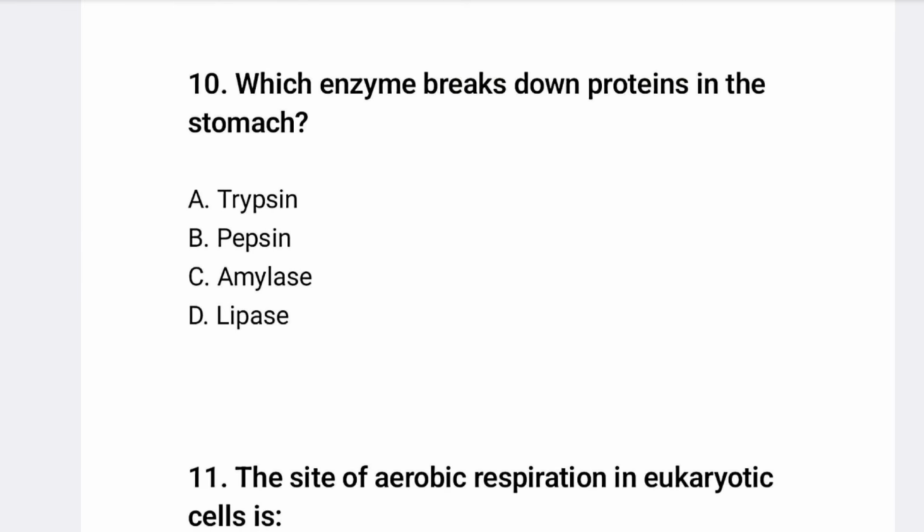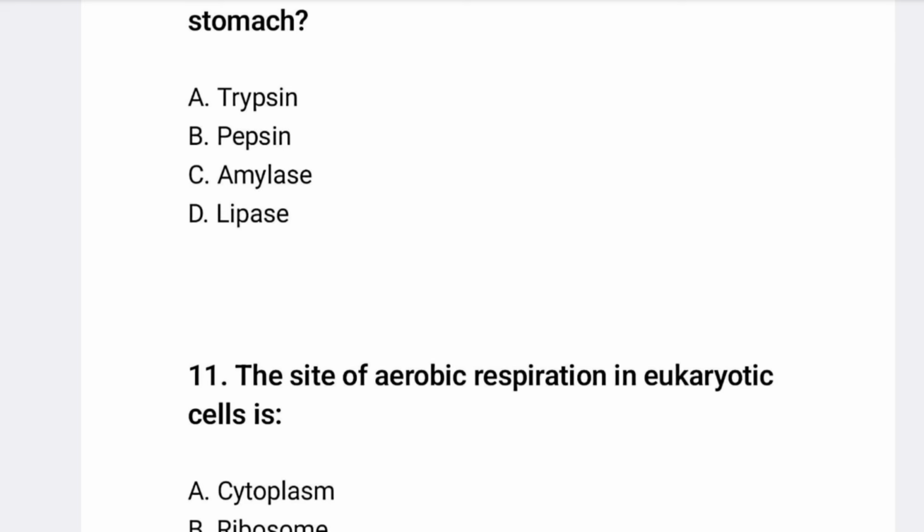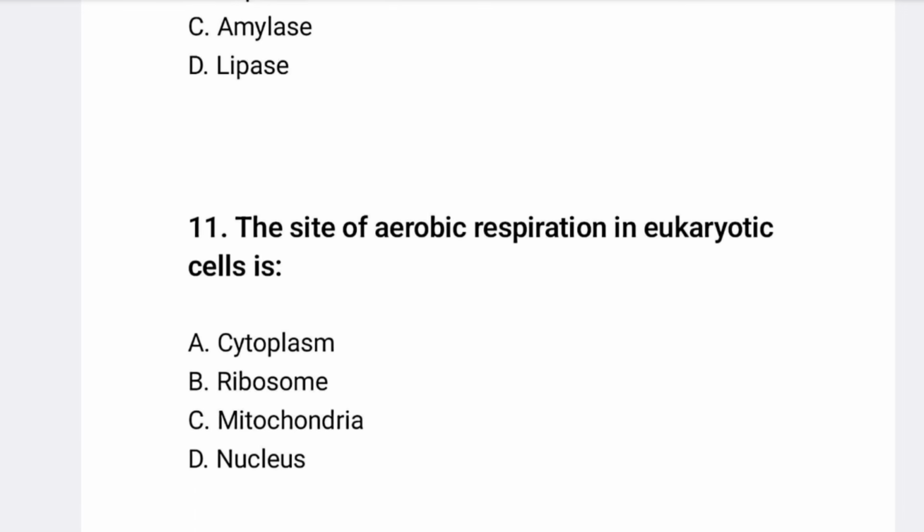So which enzyme breaks down protein in the stomach? Trypsin, pepsin, amylase and lipase. So pepsin. Pepsin is an enzyme that breaks down protein in the stomach. That is the main function of pepsin. Option number B is correct.